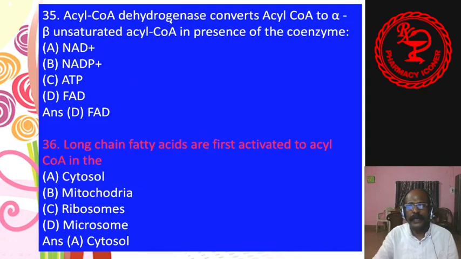35. Acyl CoA dehydrogenase converts acyl CoA to alpha beta unsaturated acyl CoA in presence of the coenzyme. This question may come. NAD plus, NADP plus, ATP, FAD. Answer is FAD. 36. Long chain fatty acids are first activated to acyl CoA in the cytosol, mitochondria, ribosomes, microsomes. It is activated in the cytosol.